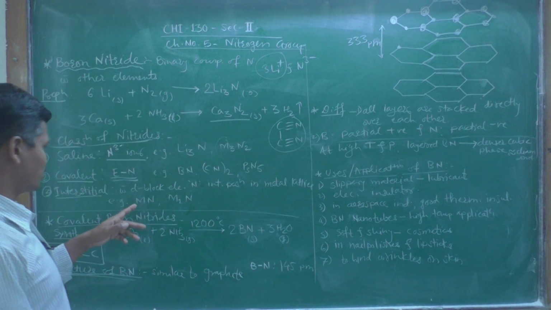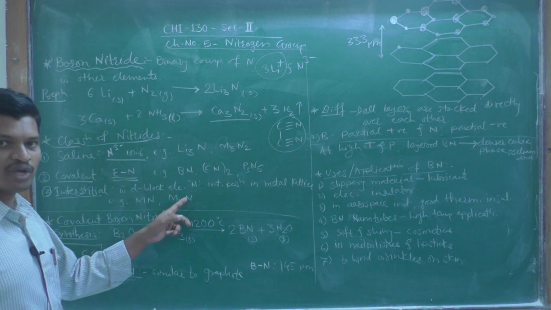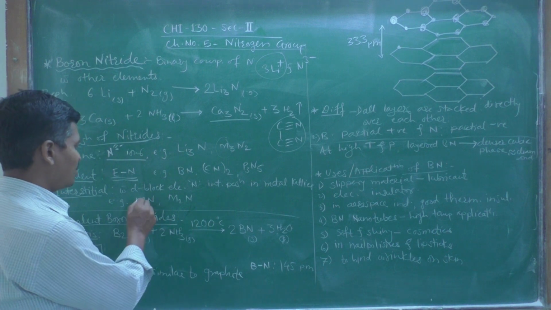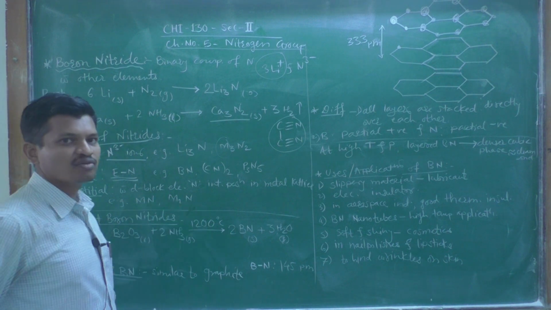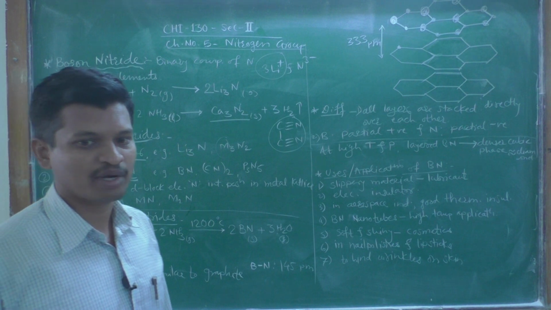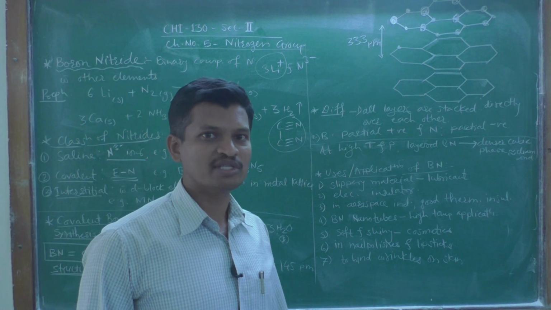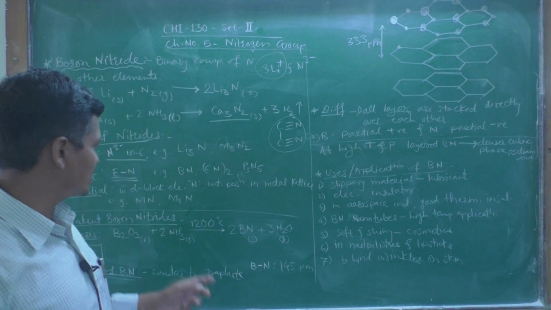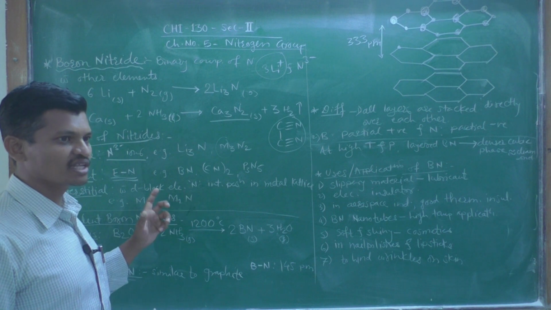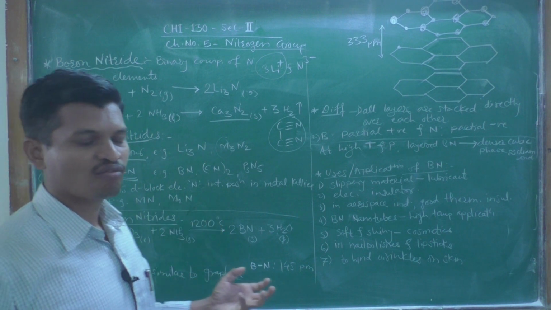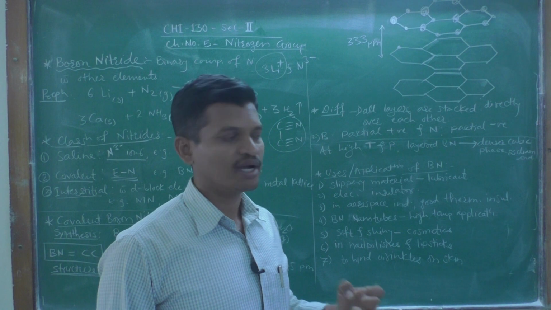Interstitial nitrides, for example MN, M2N, etc., where M is a metal from the d block elements. We know that all d block elements are metallic in nature, so MN or M2N are the general formulae for the interstitial nitrides.